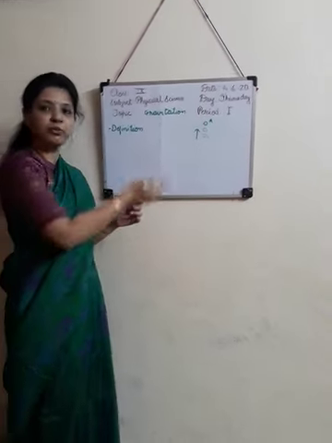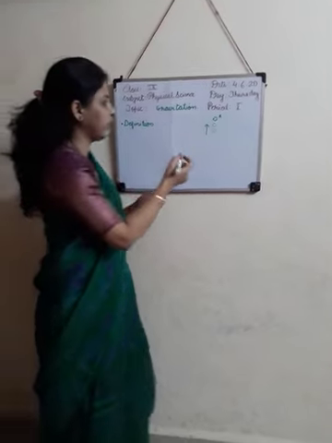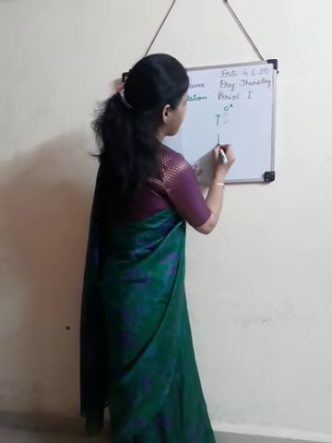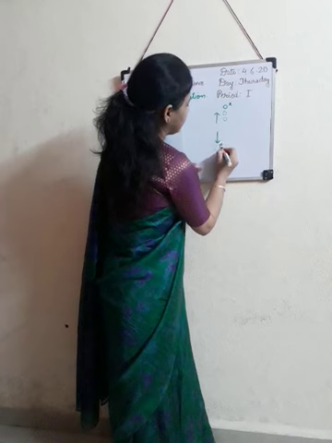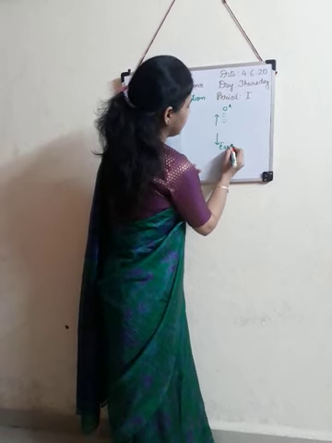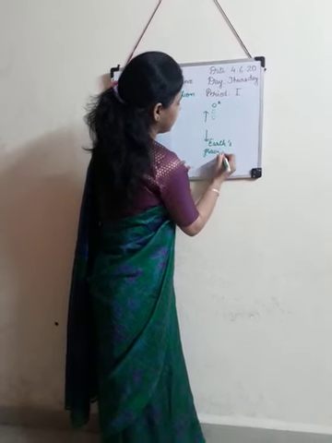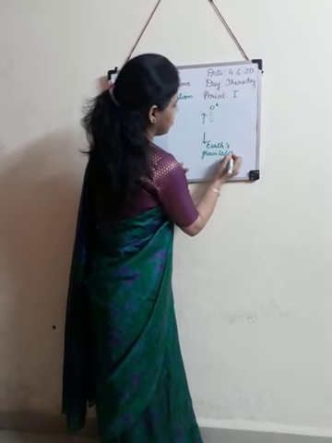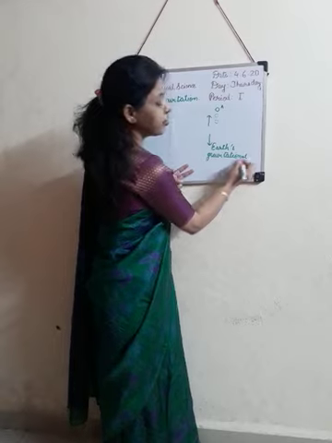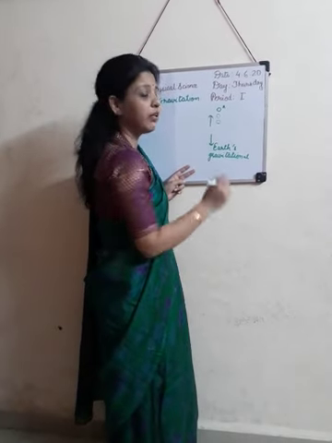This is the upward motion of the ball when we throw it. And earth's gravitational force acts in a downward direction.